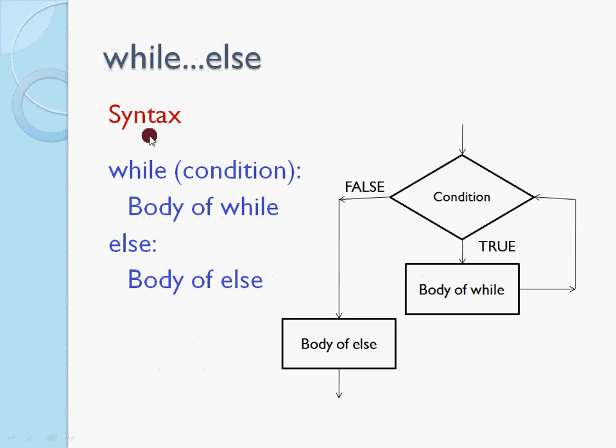Python also has while else statements. Like the if else statements, when the condition is false, this else part gets executed. Next it moves to the statement below this else. So as long as the condition is true, the body of the while is getting executed. When the condition becomes false, the body of the else statement will get executed and it will move out of the loop.